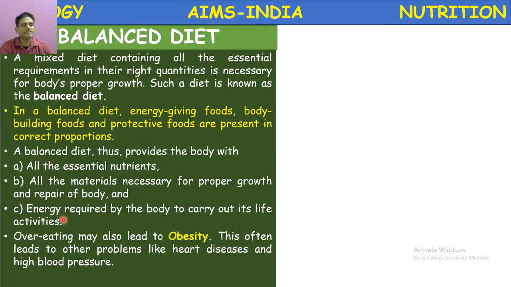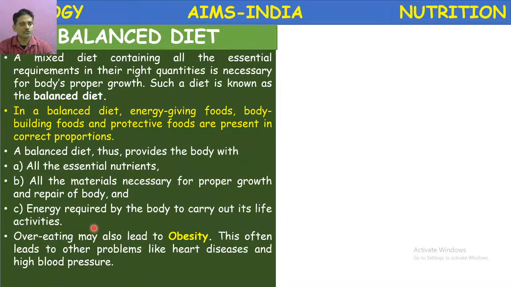So, three main functions of a balanced diet once again. It fulfills all the essential nutrients. Number two, all materials necessary for proper growth and repair of the body, and energy required by the body to carry out its life activities. These are the main functions of a balanced diet.